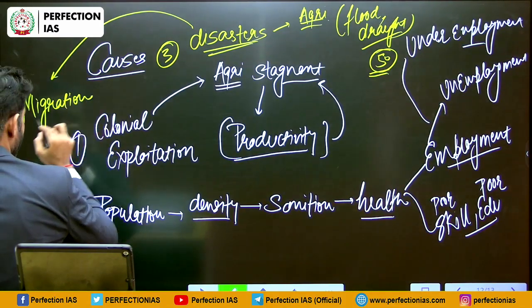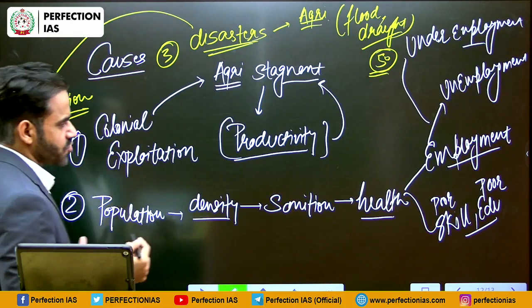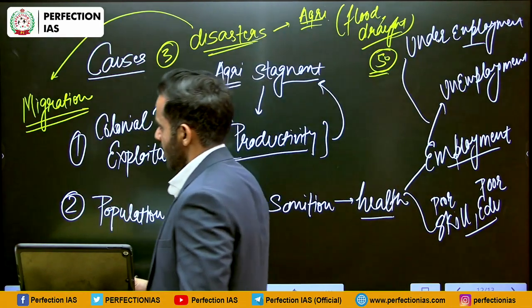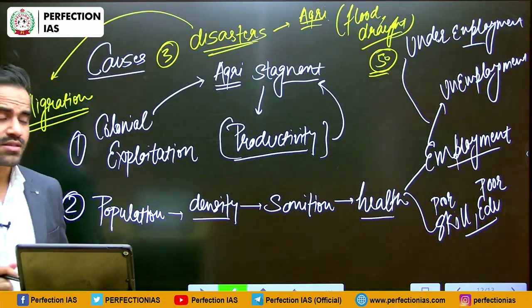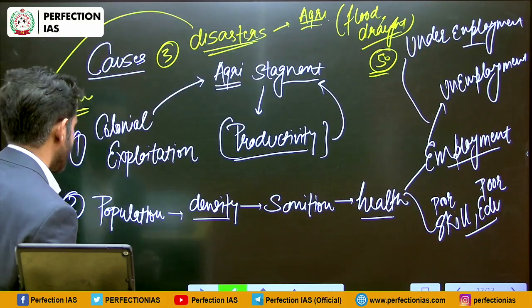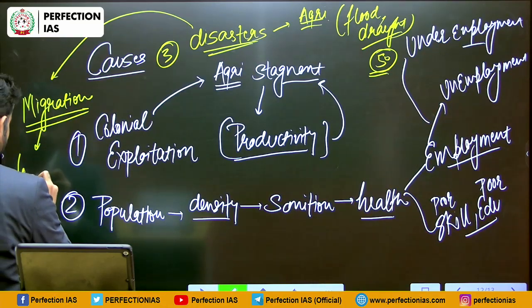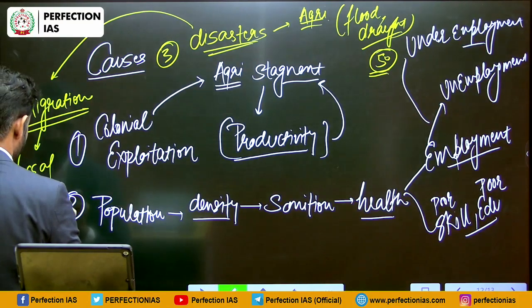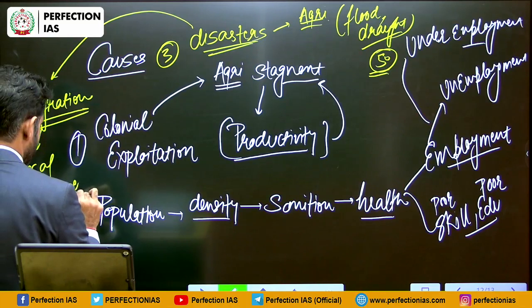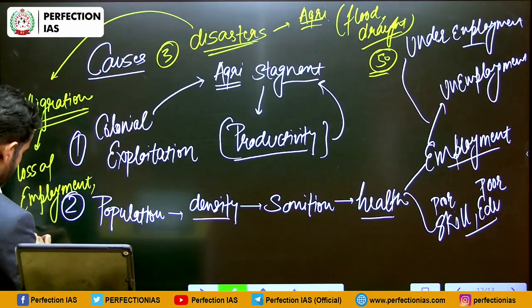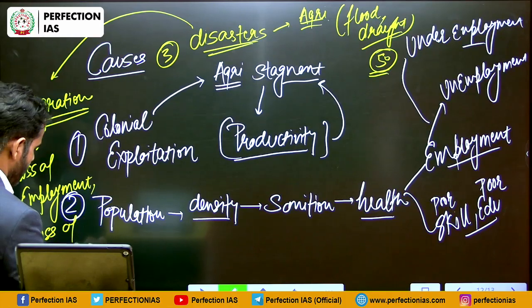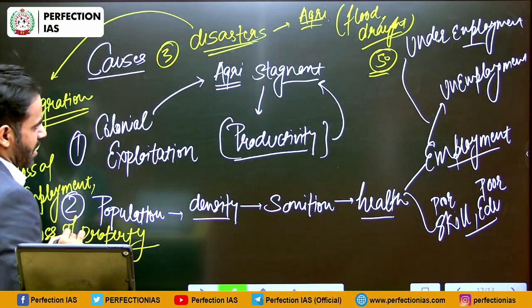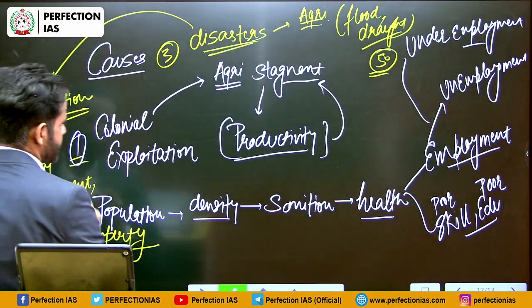Migration. Take example of Josimath. So in that case, the population was living properly. However, after the disaster, they will have to shift to some other location, and this leads to loss of employment. It also leads to loss of property. Okay. So we have discussed these factors.